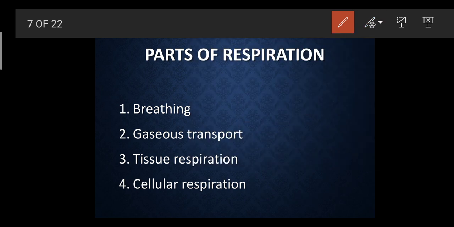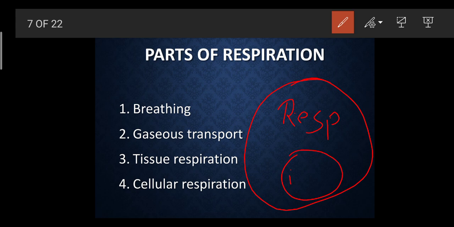See, in short, breathing is included inside respiration, but respiration is not included inside breathing. Breathing is a wider concept like this. This is nothing but the respiration, and this small one is the breathing part. So respiration is considered to be the wider term and breathing is considered to be the smaller term.